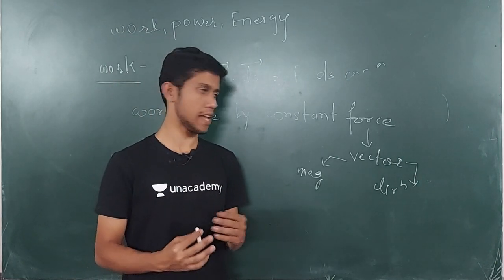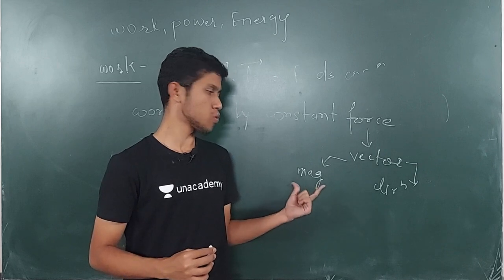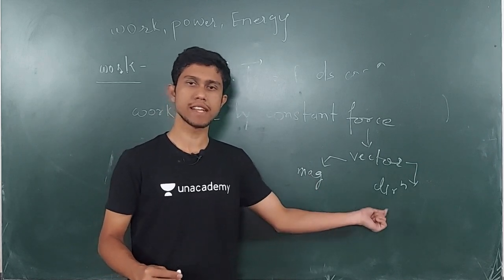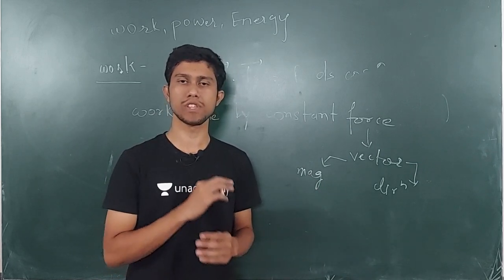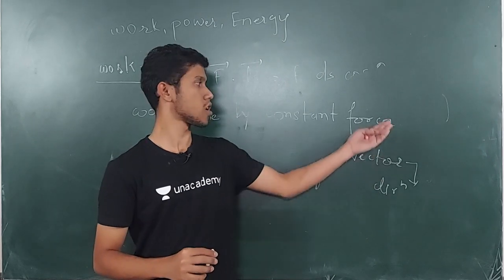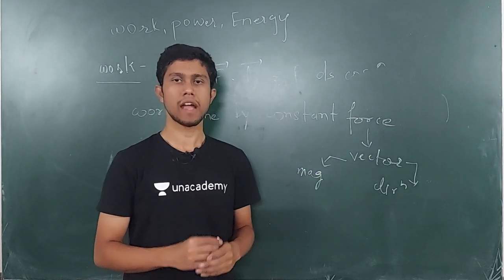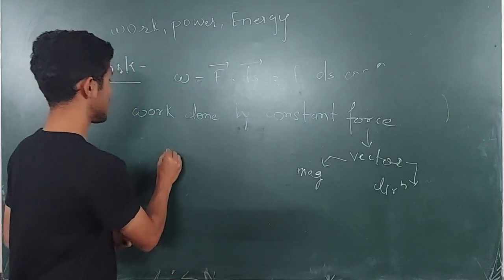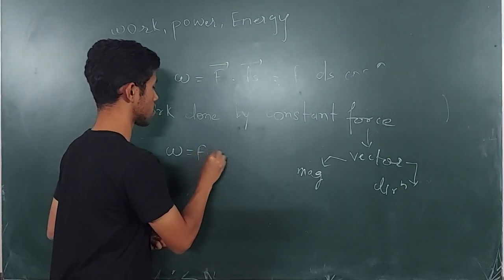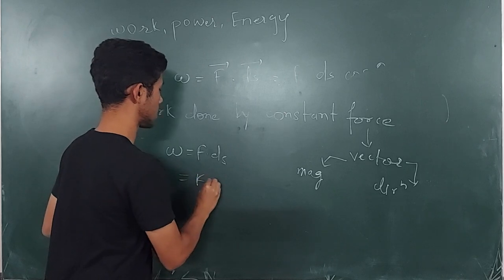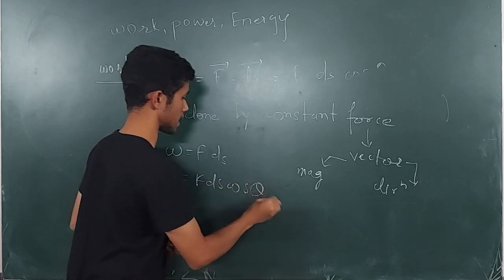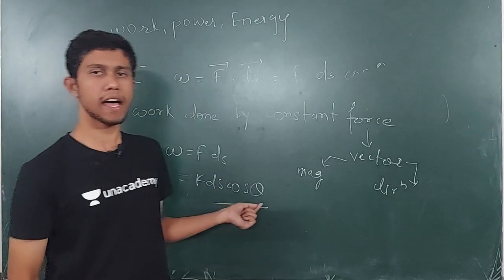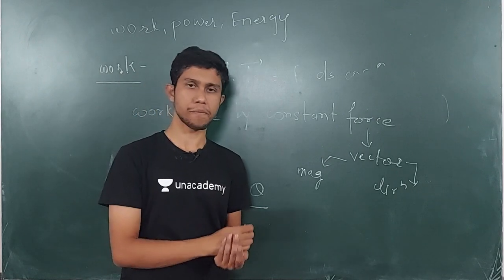I want to say that for a vector not to change, its magnitude as well as its direction need to be the same throughout the journey. And such a force is called a constant force. Now we will see what is the work done by such a constant force. It is simple: W is equal to F dot ds, or I can write F ds cos theta. This is the same as we have previously seen.